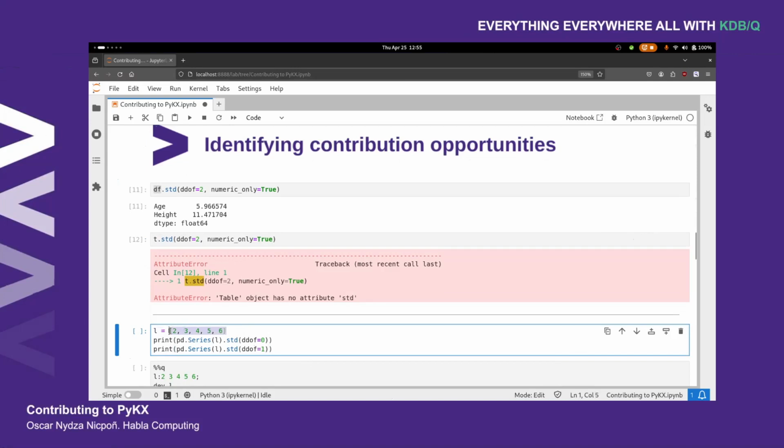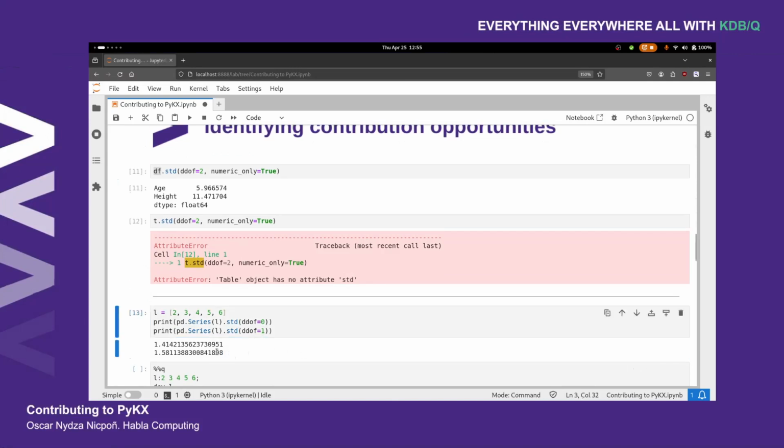So say we have this list, and in order to run the standard deviation the pandas way, we need to turn it into a series. And if you are not familiar with pandas, don't think too hard about this. This is just a fancy list, which has some methods available. So we can run the standard deviation function with this parameter right here, the DDoF of 0 and the DDoF of 1. And if I run this, we can see that we get two different results. So the DDoF seems to be very important for the actual computation.